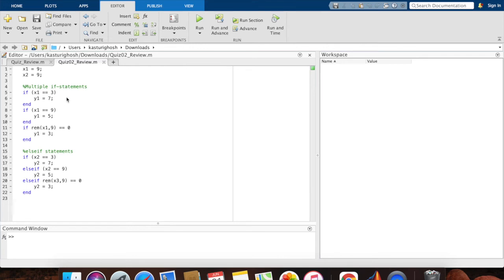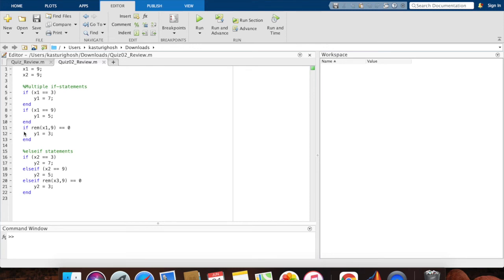So here I have multiple if statements. All of them have if, a condition, action, and then ending. Here I have if x1 equals 3, which is not true. So this part is not executed. Then I move on to the next line. Here x1 is equal to 9. So this is true, and my code moves on to the next line. Here y1 is equal to 5. So the 5 is stored in y1. All right. And we end.